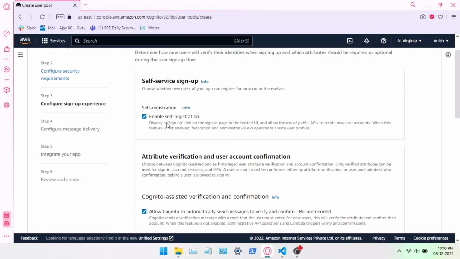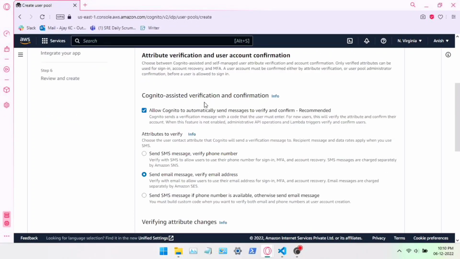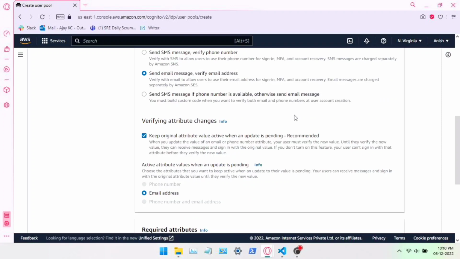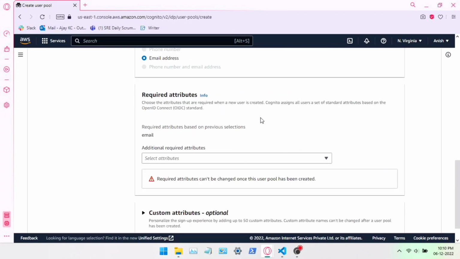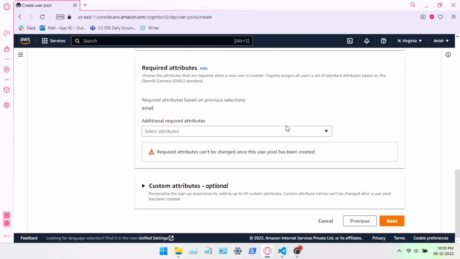For self registration, you have to enable it, and other things will be by default, like send email messages and verify. If your app is using phone numbers, you can select send SMS and email. These are the required attributes.